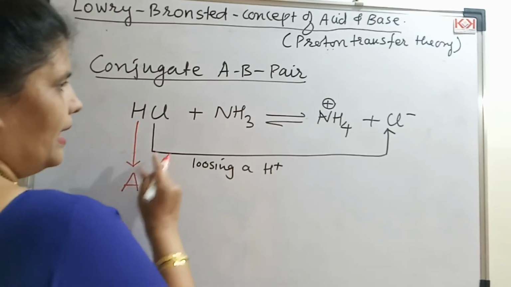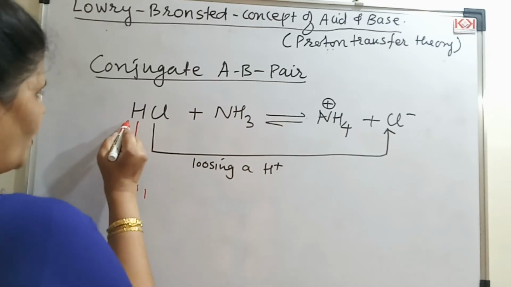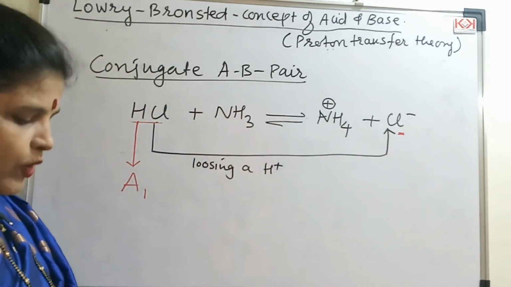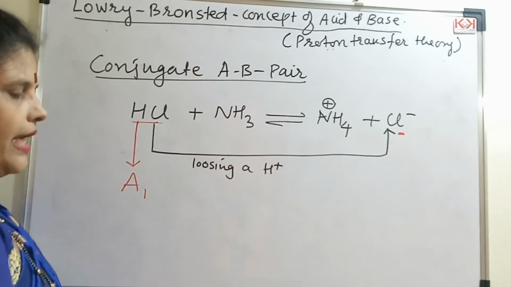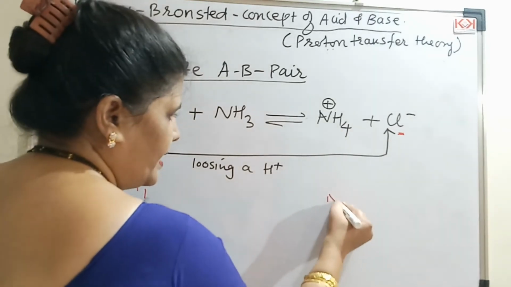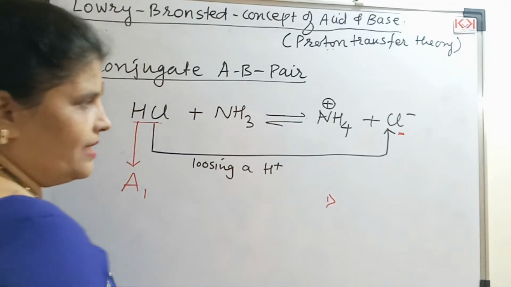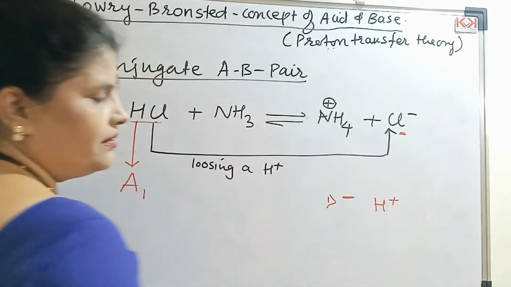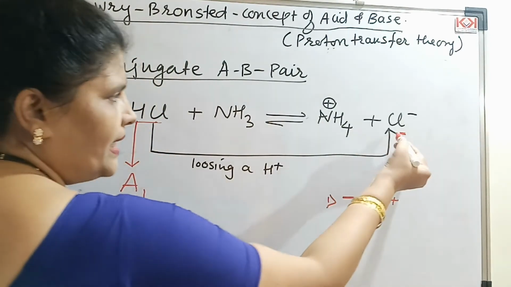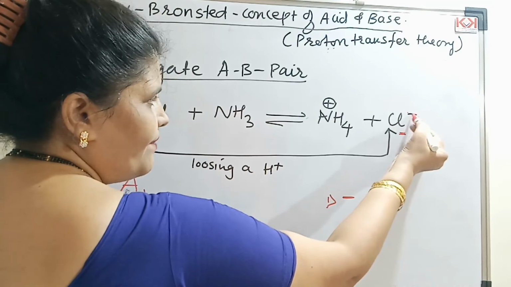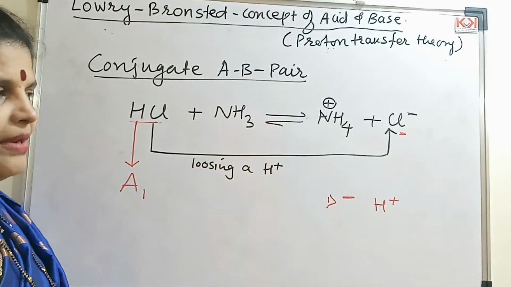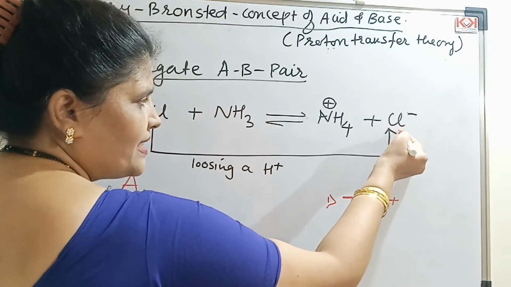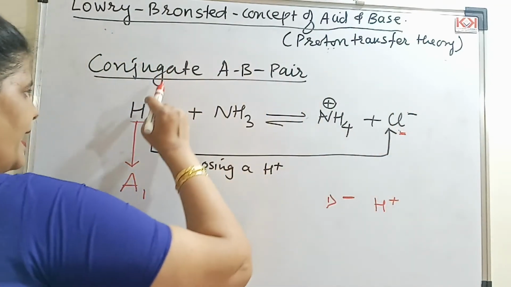If I see the other side, what is formed from this HCl is Cl minus. There are some hints I am giving, so please note them down. The first hint is that any species which is negatively charged can gain an H plus charged species. Now this Cl minus, which is negatively charged, can it accept H plus? Yes, it can accept H plus, and when it accepts that H plus, it will form HCl again.